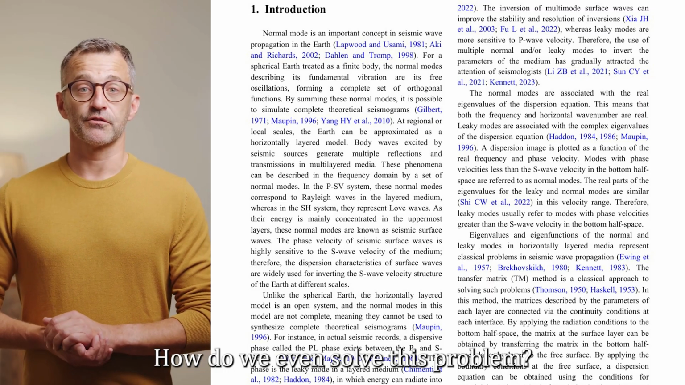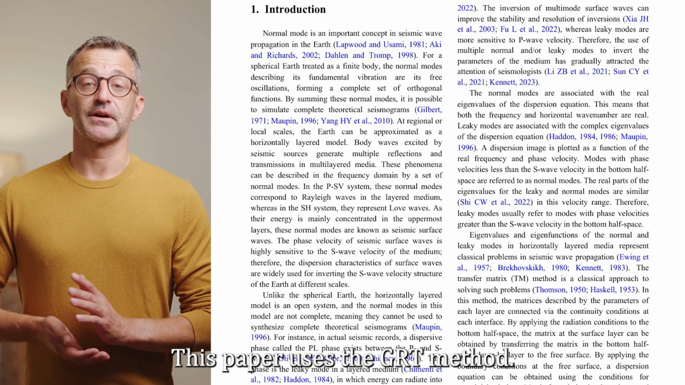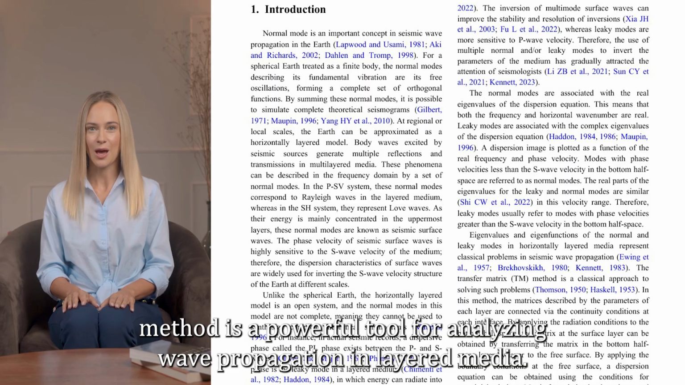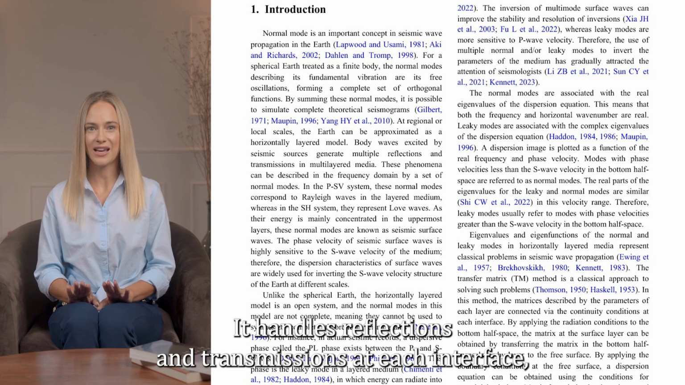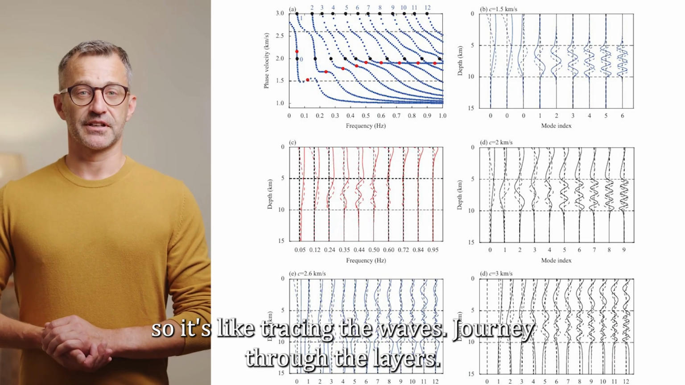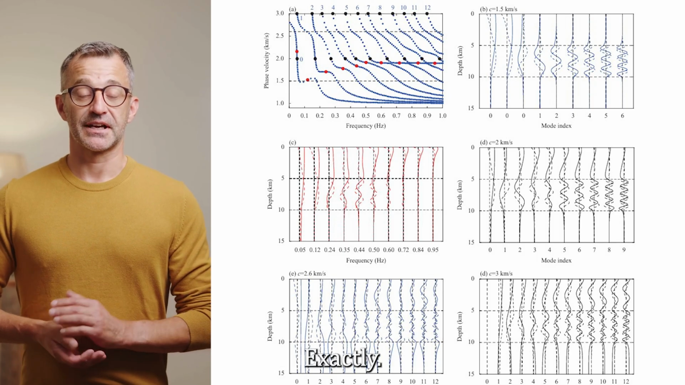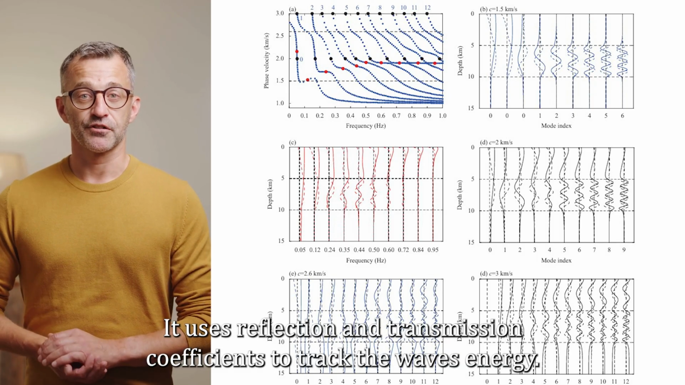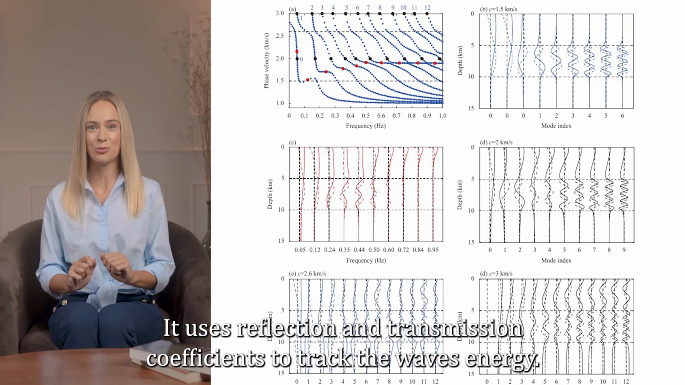How do we even solve this problem? This paper uses the GRT method, I see. The GRT method is a powerful tool for analyzing wave propagation in layered media. It handles reflections and transmissions at each interface. So it's like tracing the wave's journey through the layers. Exactly. It uses reflection and transmission coefficients to track the wave's energy.